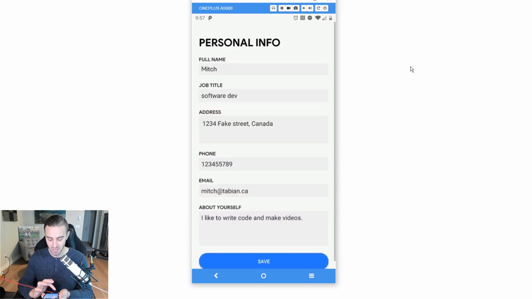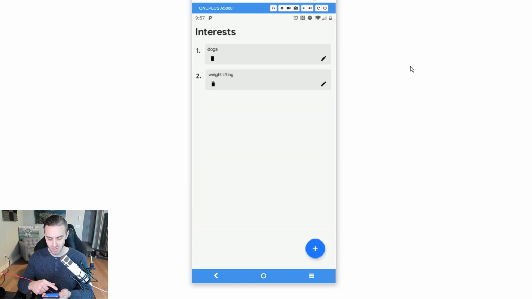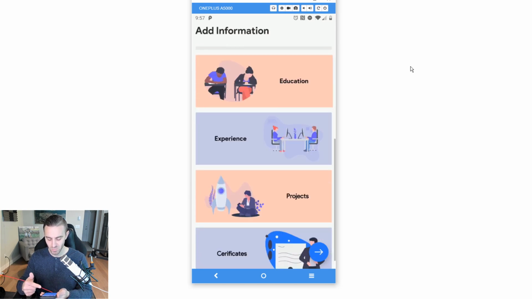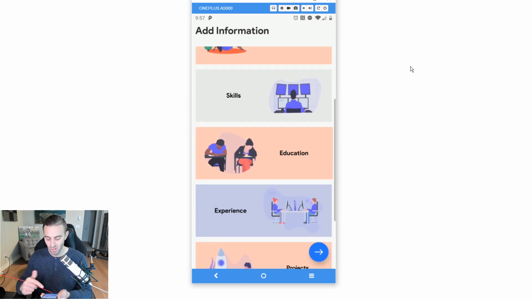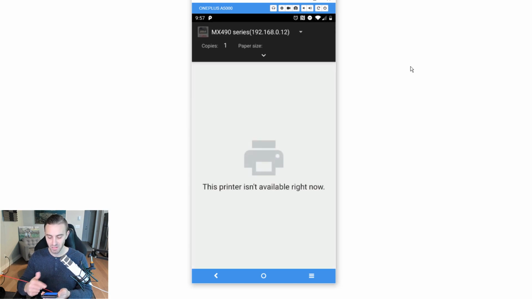Personal information. You can see that I already filled this out before, so it must save this as shared preferences. I don't have access to the code. It could be SQLite, I guess, too. And then interests, you can see that I would just add some interests, skills, education, experience, projects, certificates. Once you fill all of these categories out, you click on the next arrow here, and then you can print it out. So I think this is a great app.